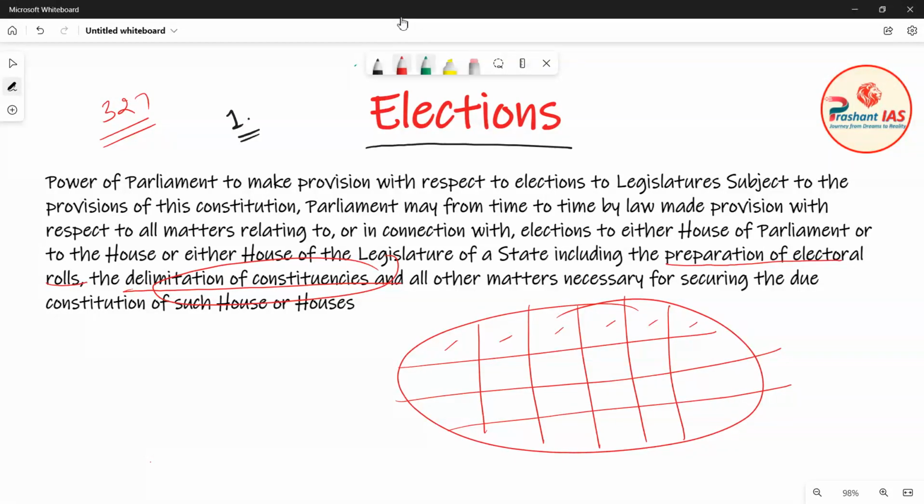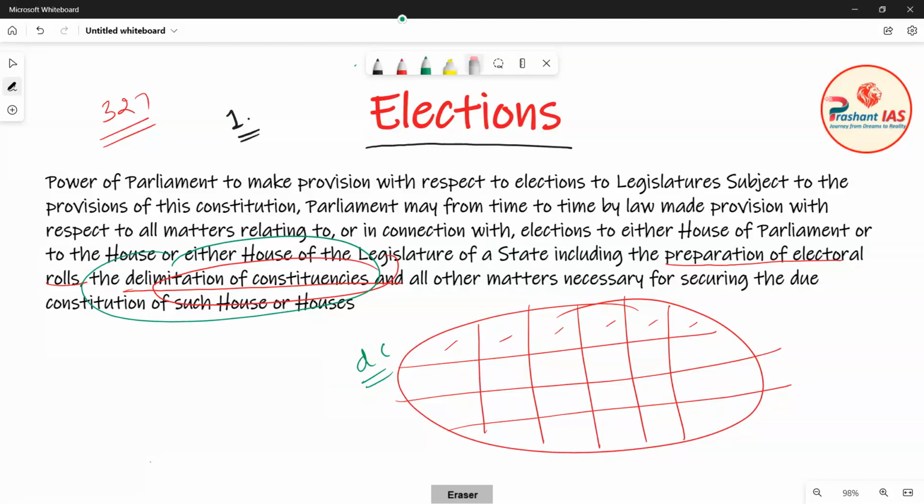Delimitation of constituencies means drawing the boundary of that constituency, that is, which constituency will have how much area, what is the geographical extent of a constituency. This work is done by a delimitation commission, and this work of drawing the boundaries of constituencies is called delimitation of constituencies.